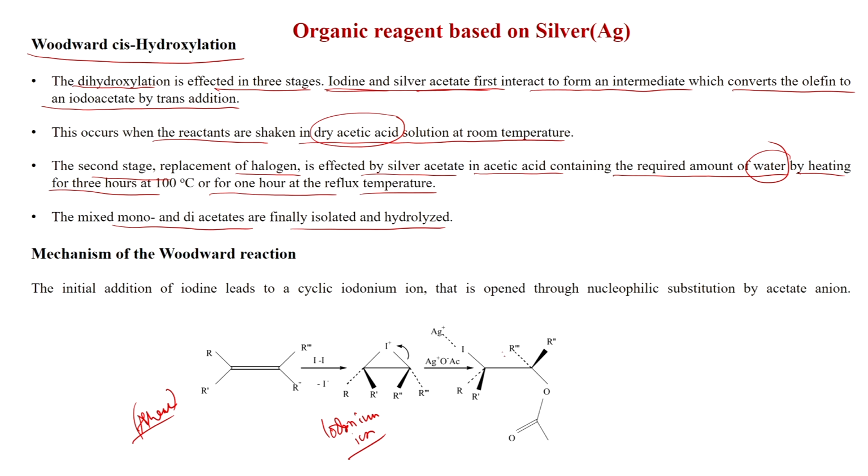So, here the groups are inverted, and now you get this intermediate that is opened through nucleophilic substitution by acetate anion. So, this is nucleophilic substitution, and now iodine will be coordinated with silver plus. So, that we will see.